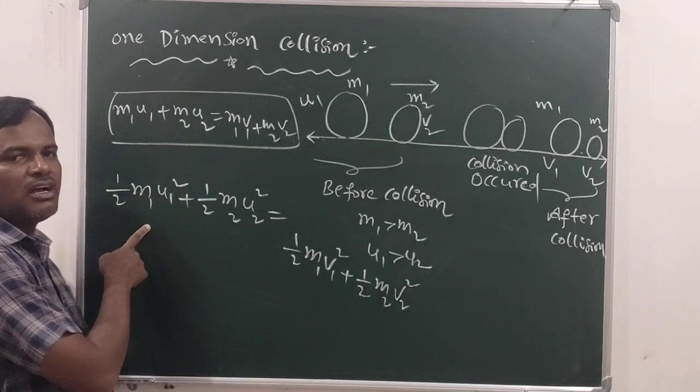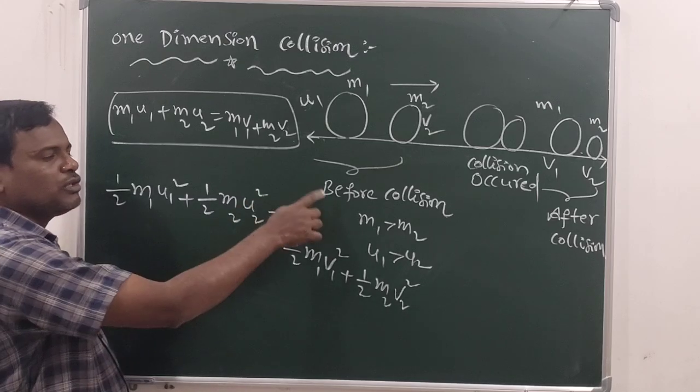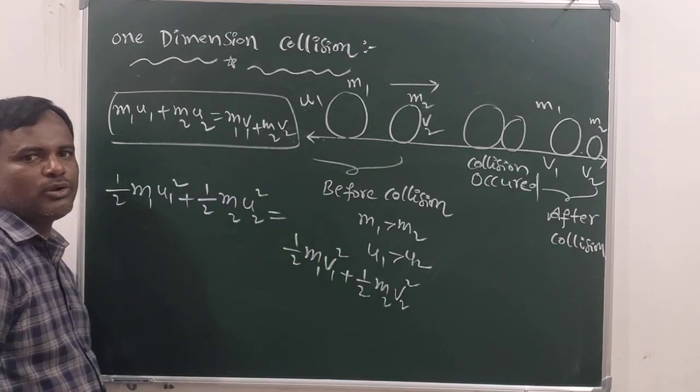So this is the kinetic energy before the collision. This is the kinetic energy after the collision.